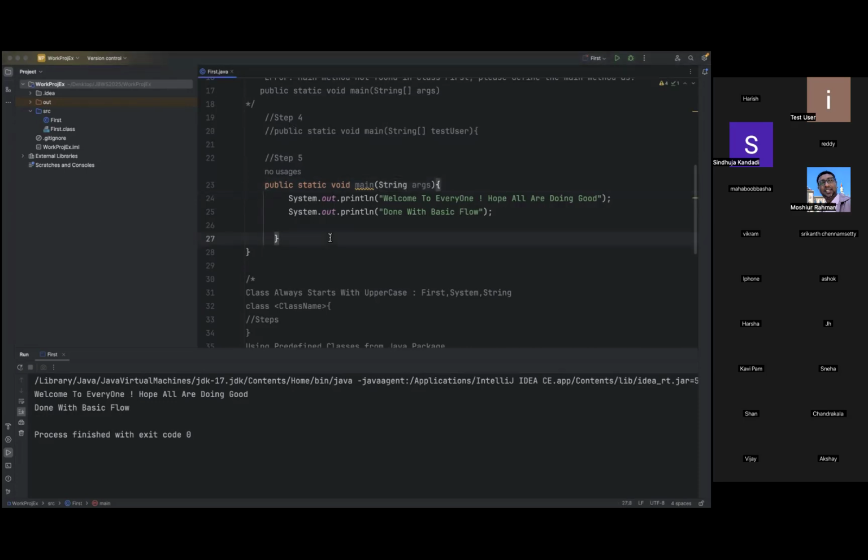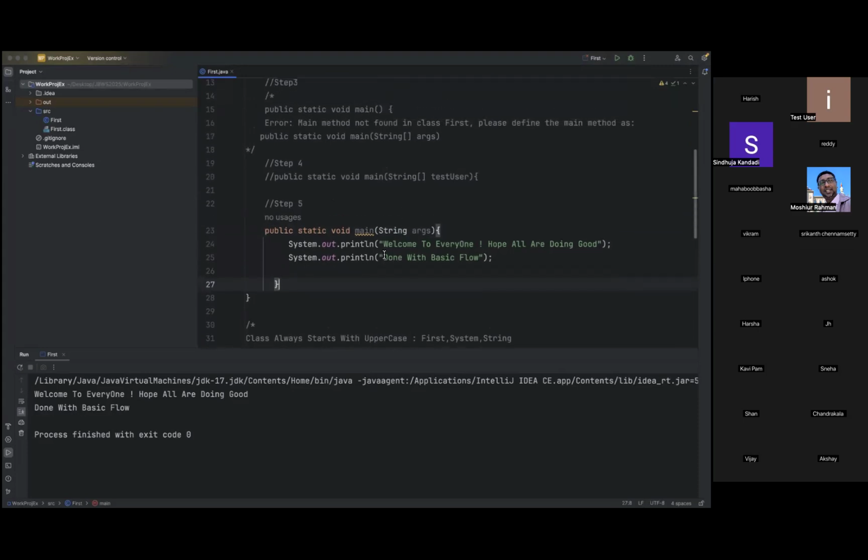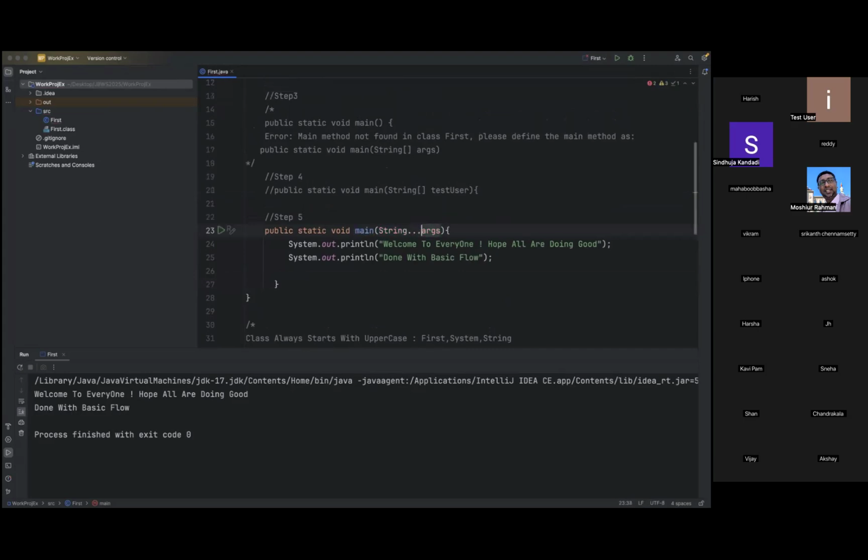Okay. So now you see, from Java 1.5 version, they have introduced one more way to write a Java program. Let me just show this. So now I'm just giving this one. What you can do here is, let us just give dot. Just give some space. Okay. So now what is this?